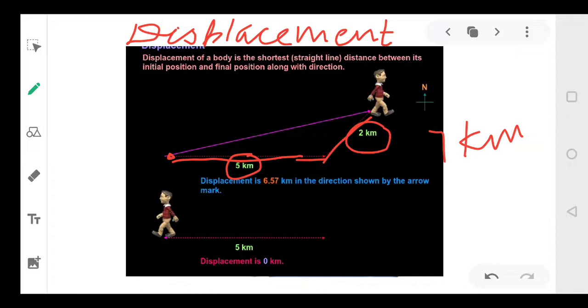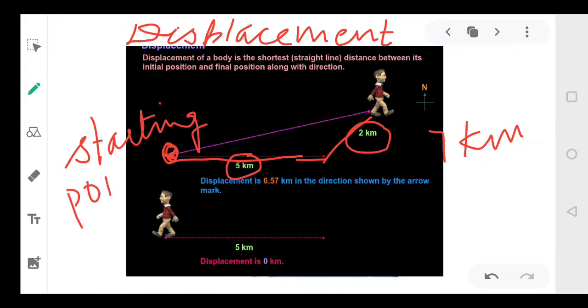Displacement का मतलब होता है, first I was present here. So this point is called my starting point. Okay. And the point where I am present now is called the finishing point, isn't it? अगर हम रेस जीतते हैं तो हम finish तक पहुंचते हैं ना.